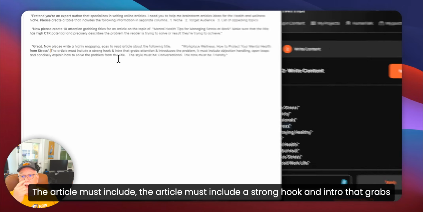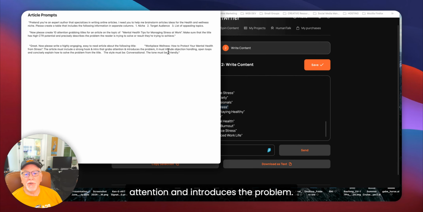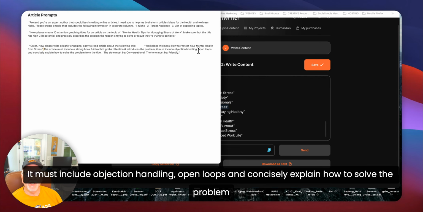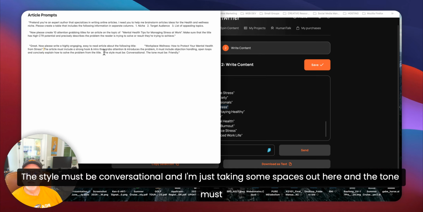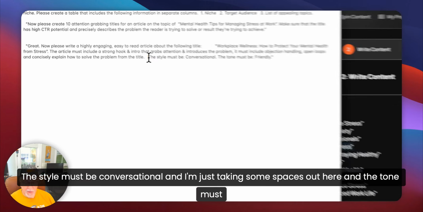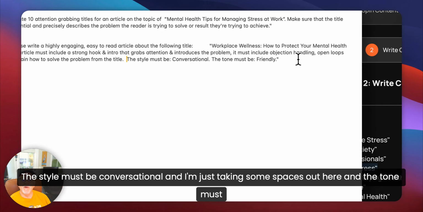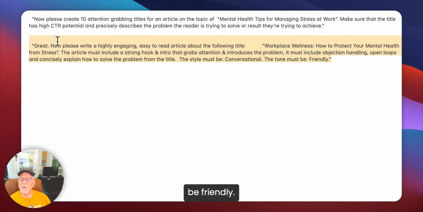a strong hook and intro that grabs attention and introduces the problem. It must include objection handling, open loops, and concisely explain how to solve the problem from the title. The style must be conversational. And I'm just taking some spaces out here. And the tone must be friendly.